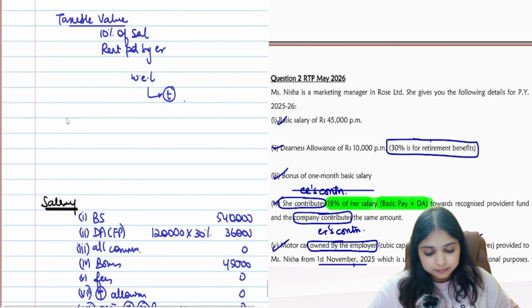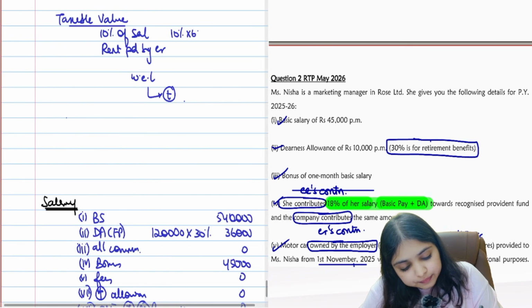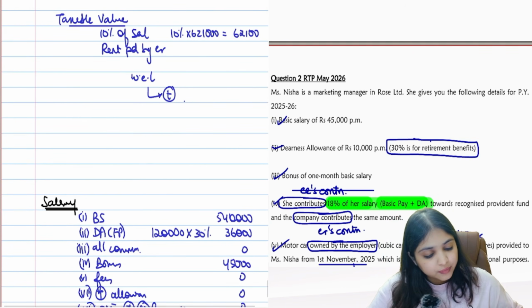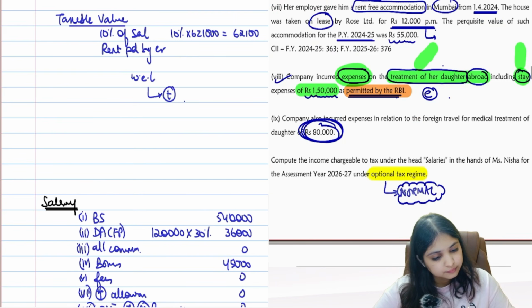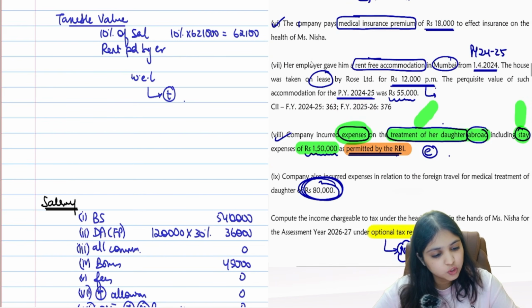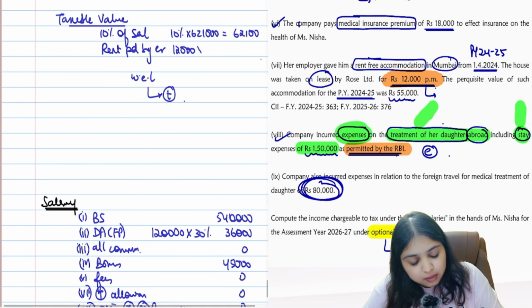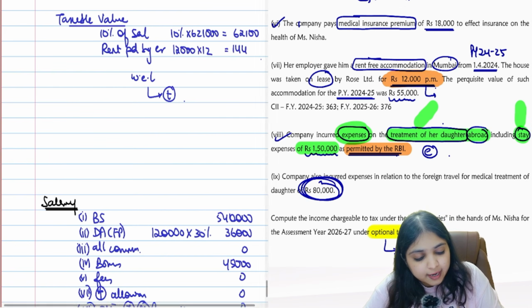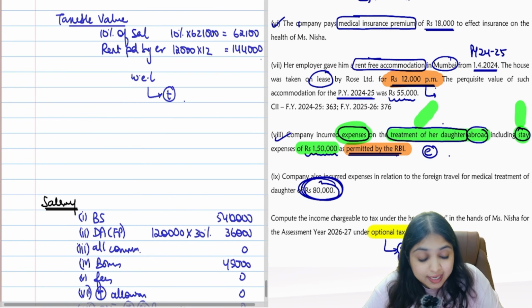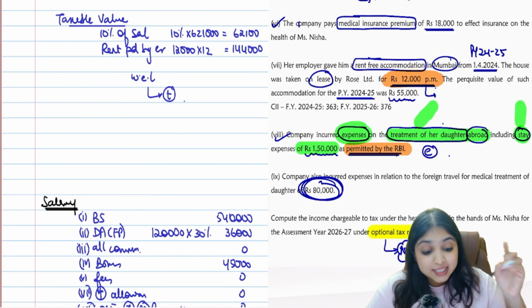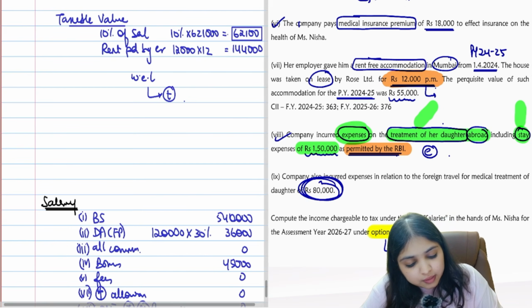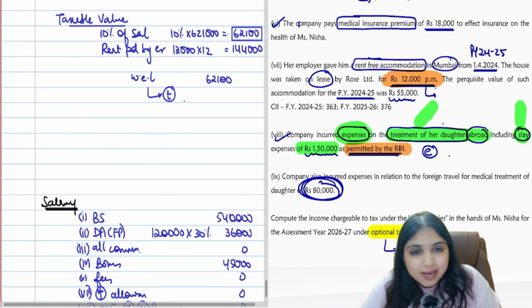Now come back. 10% of 6,21,000, which is 62,100, or rent paid by employer. How much rent is paid by employer? See, given to us over here. Rent paid by employer is 12,000 per month. So 12,000 into 12, 1,44,000. Correctly tell me, slowly tell me, out of these two numbers, which number will you pick? Whichever is lesser. Which is lesser over here? 62,100. This will become the taxable value.